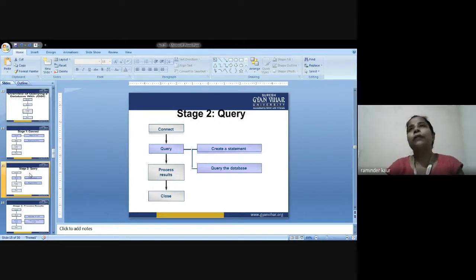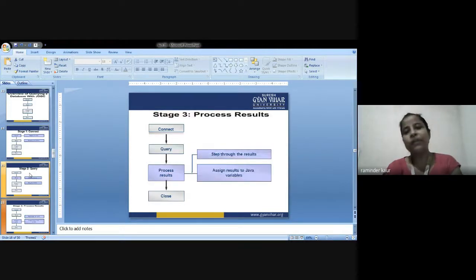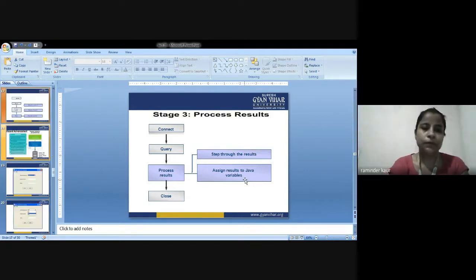If I want to fetch the details of the database, first I am supposed to create a statement. Let's say I am supposed to fetch records of computer science departments, or fetch records of 4th semester students that are studying in the computer science department. Then I create a statement first, then I query the database, because data is available in that database. In that manner my query could proceed. Next is how to process the results, that is to step through the results, assign results to the Java variables.